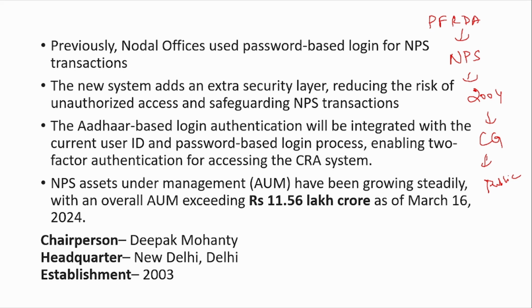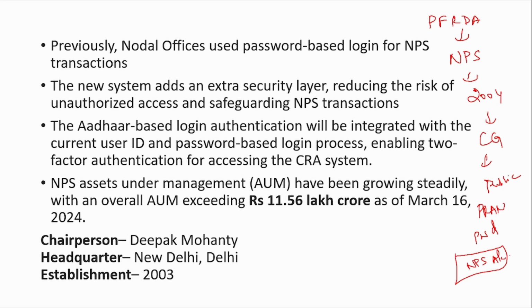If any person wants to see how much amount has been accumulated till now, what contribution I have made, what interest I have received, for all this they can log in to NPS and view it. For that it requires PRAN, that is Permanent Retirement Account Number, and a password. Using that you can go to the website and log in, and then you can see your NPS account.